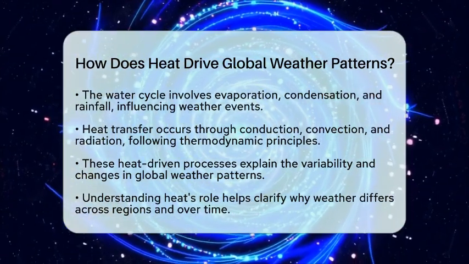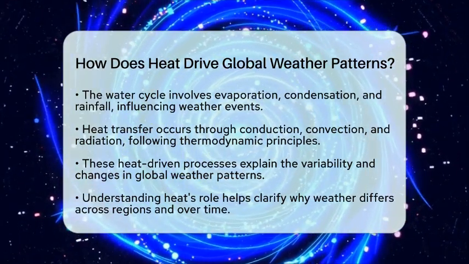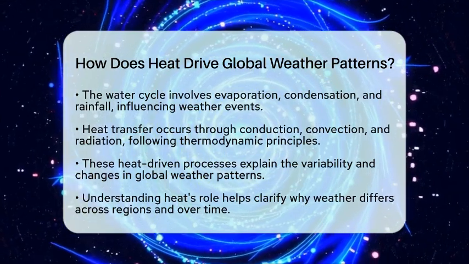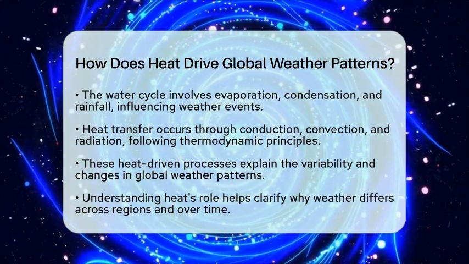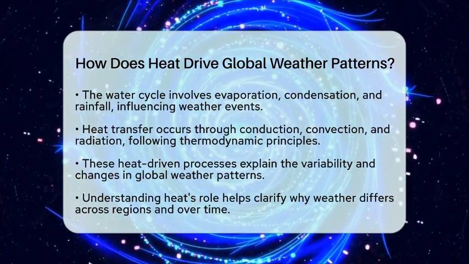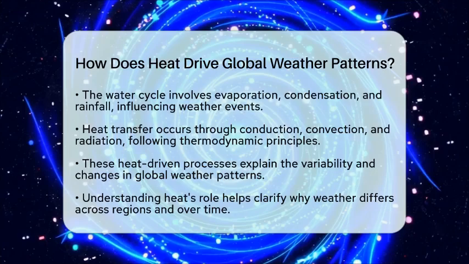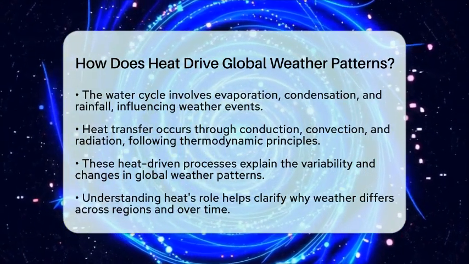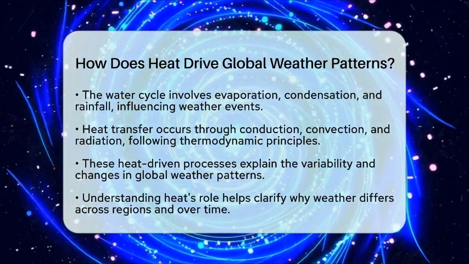So, in simple terms, heat from the sun causes air and water to move, creating winds, storms, and rainfall. These movements distribute heat around the planet, making weather change from place to place and over time. Understanding how heat works in this way helps us see why weather varies so much across the globe and why it keeps changing.